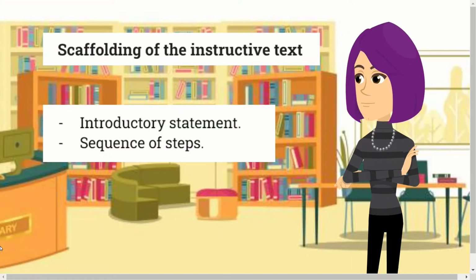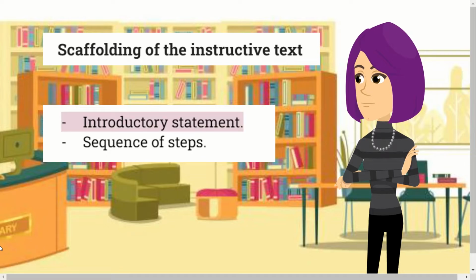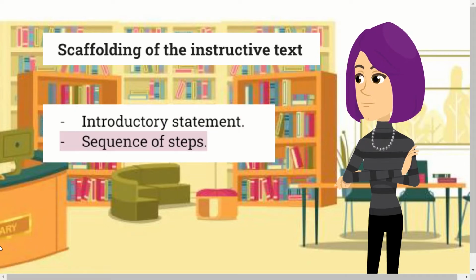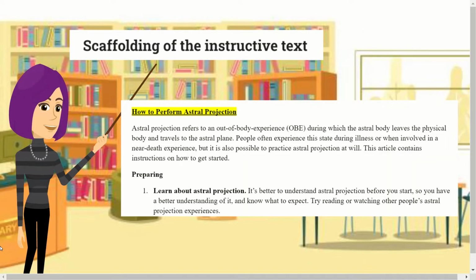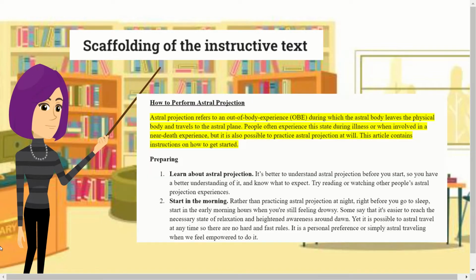Regarding the scaffolding, we can say that the text is made up of an introductory statement and a sequence of steps. We can find the introductory statement in the title, which mentions the goal, and we also have an introductory paragraph in which we can find a definition of an astral projection and how it is usually done.